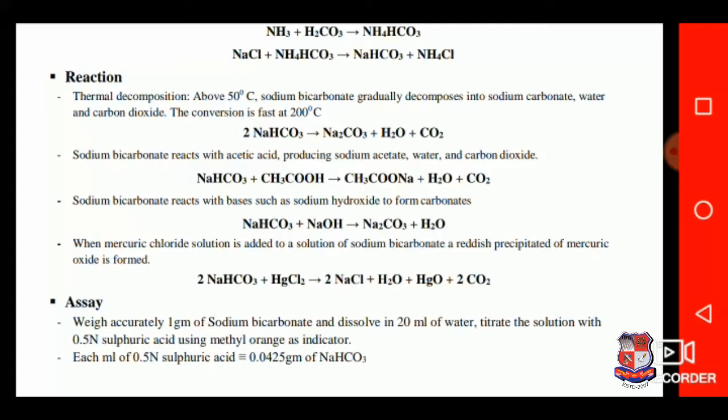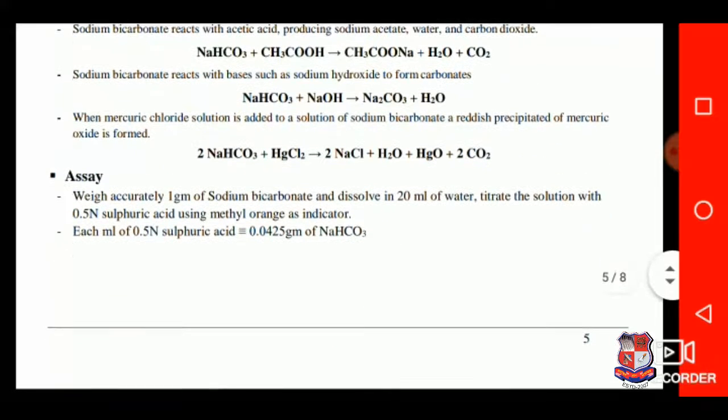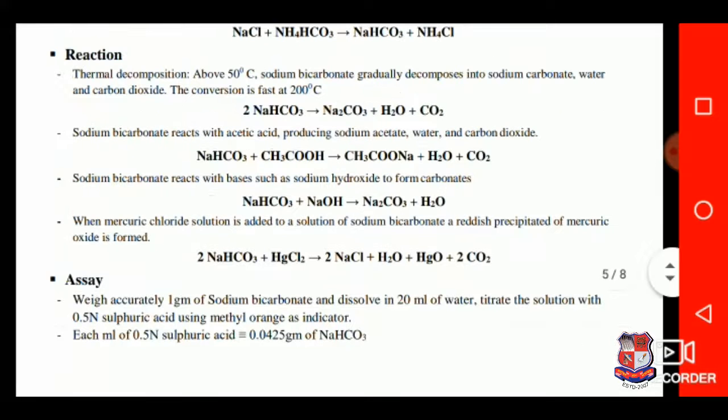Sodium bicarbonate reacts with acetic acid to produce sodium acetate. Sodium bicarbonate reacts with bases such as sodium hydroxide to form carbonates. When mercuric chloride solution is added to a solution of sodium bicarbonate, a reddish precipitate of mercuric oxide is formed. These are the reactions for the sodium bicarbonate compound.